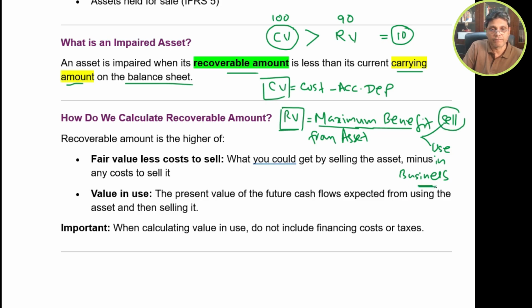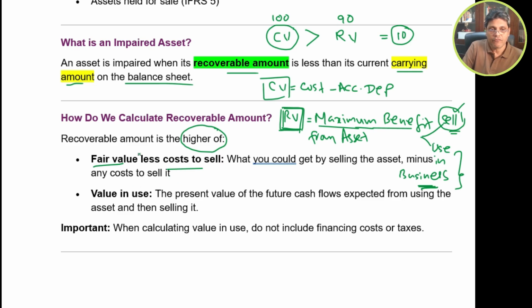Therefore, when you calculate the recoverable value, you need to identify the higher of the selling amount or the value in use in the business. The selling amount is the fair value less cost to sell, basically what you could get by selling the asset minus any cost to sell.